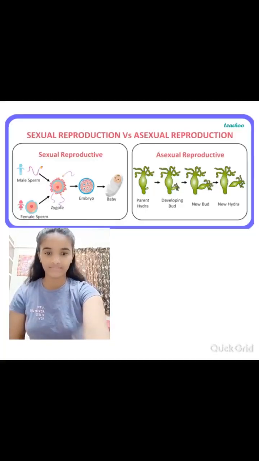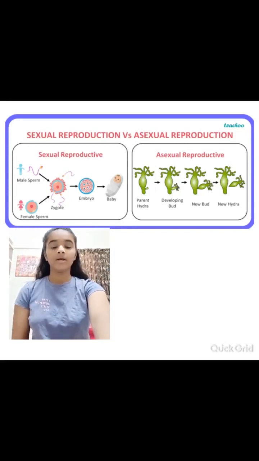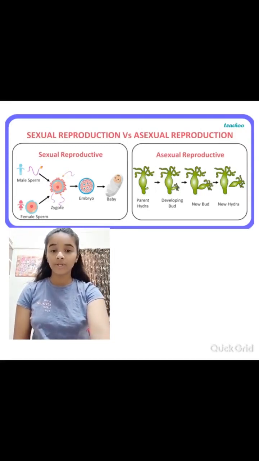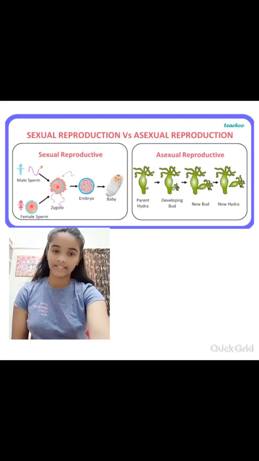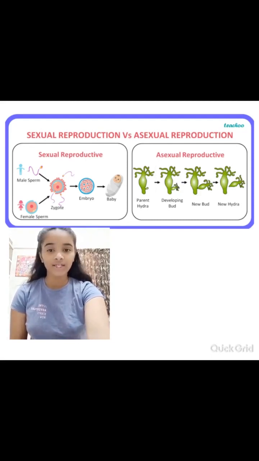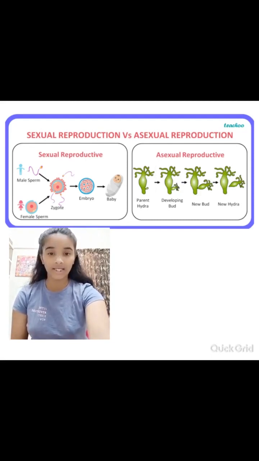First question. What is meant by reproduction? Reproduction is the process by which organisms produce offspring of their own kind for continuous existence and survival of their species.